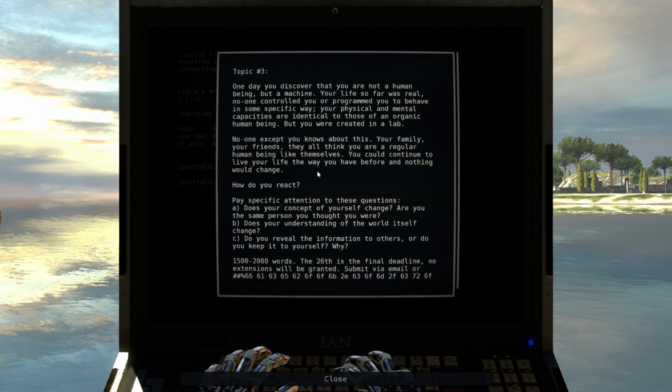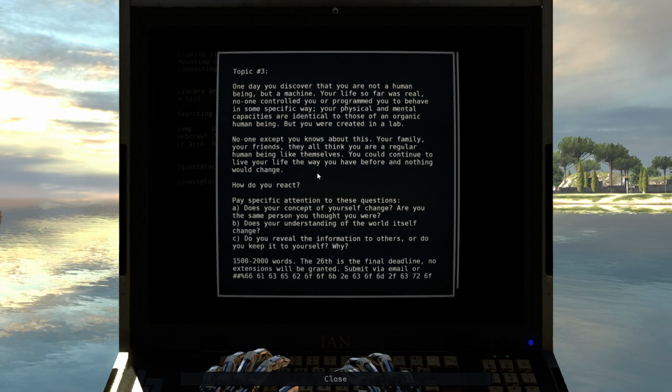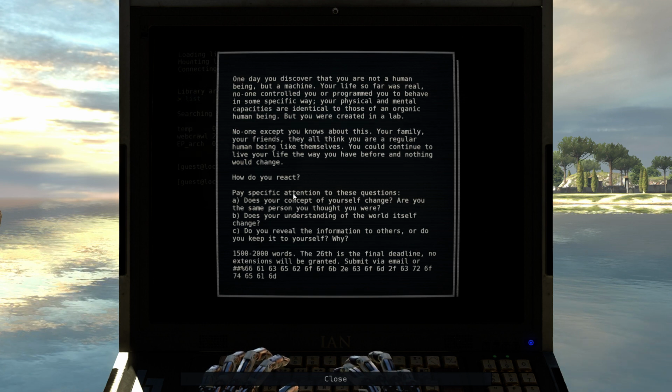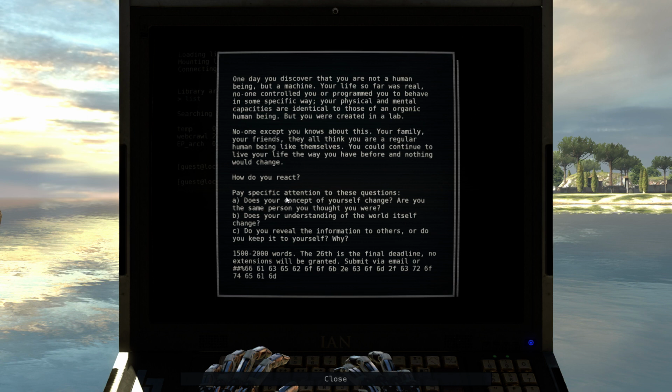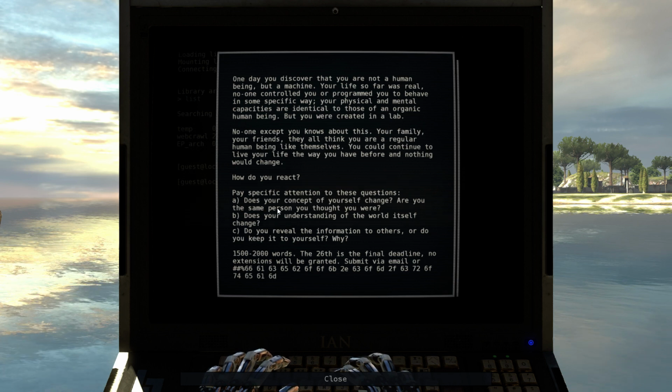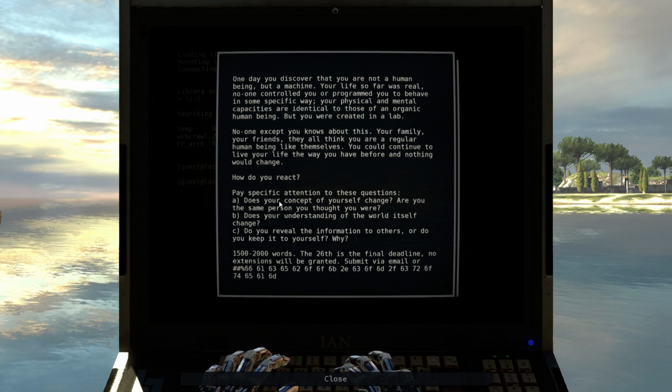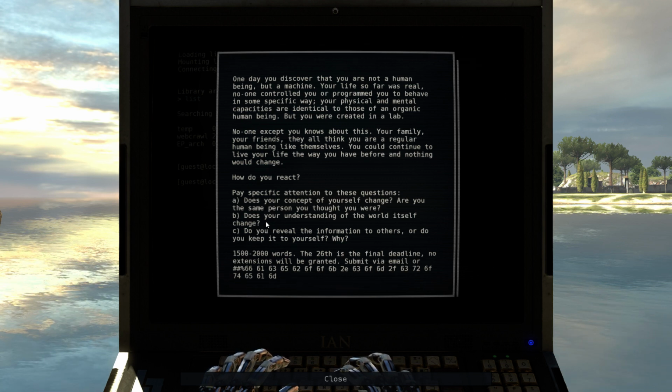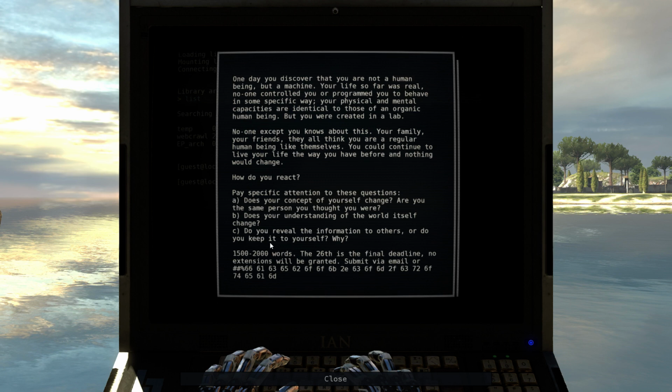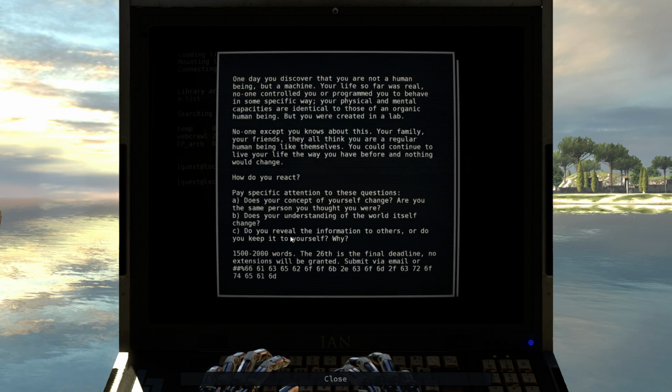You could continue to live your life the way you have before and nothing would change. How do you react? Pay specific attention to these changes. Does your concept of yourself change? Are you the same person you thought you were? Does your understanding of the world itself change? And do you reveal the information to others or do you keep it to yourself, and why?